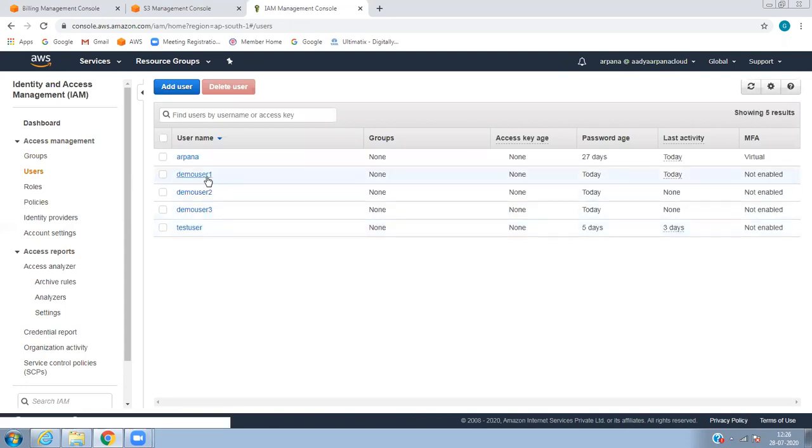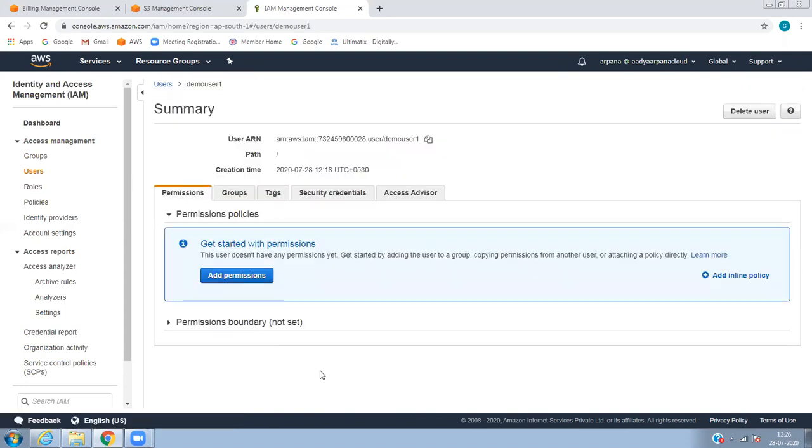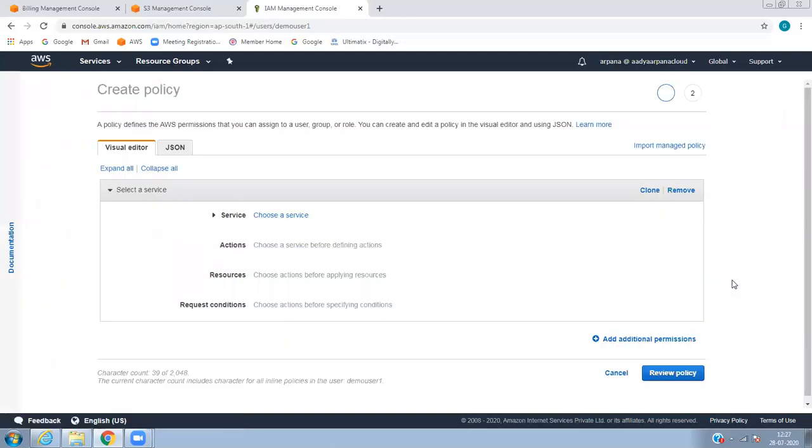So whenever the user is created, the first step is to add the permission. That is your choice. You can add an inline policy. An inline policy is nothing but for a specific user. No, I don't want to add any permission, I just want to make my own policy. So there, add inline policy. An inline policy is only a user-specific policy. You can't attach it to any of the other users because it is a single user policy. So when I add it in here, okay, let's import the policy.